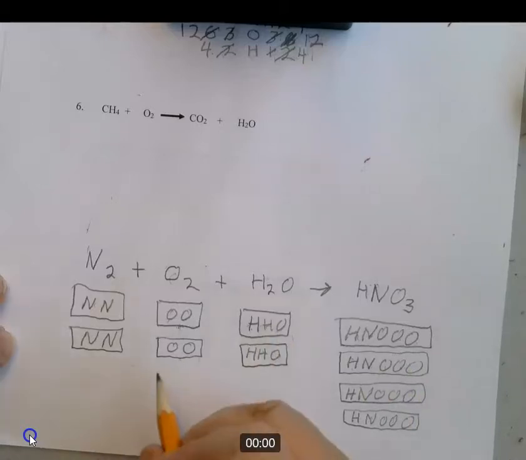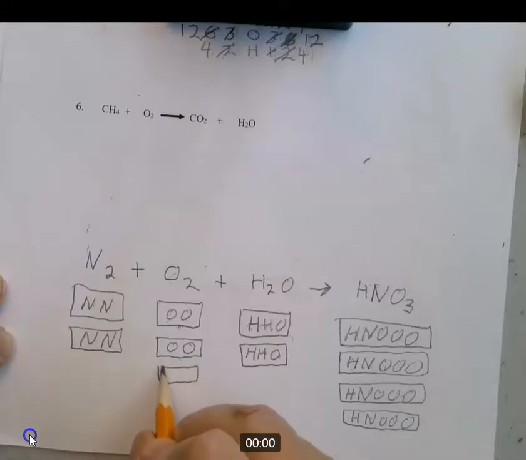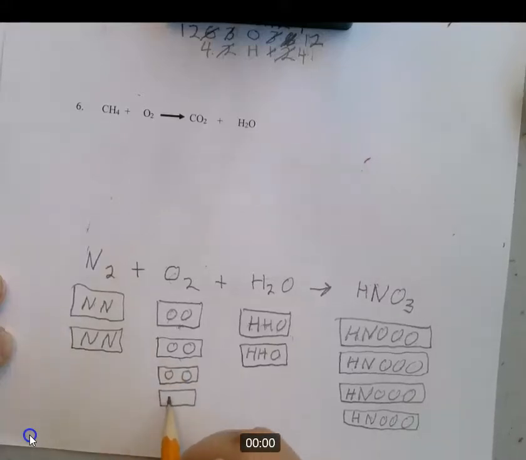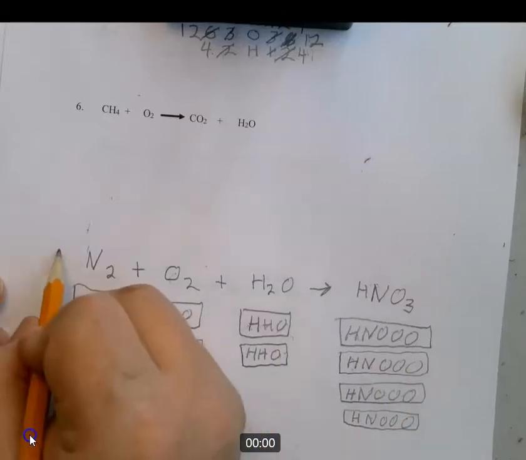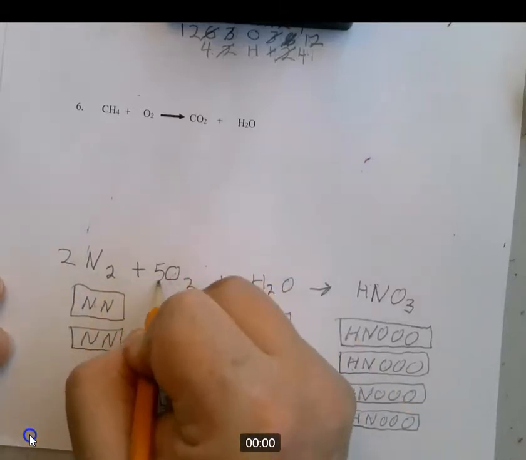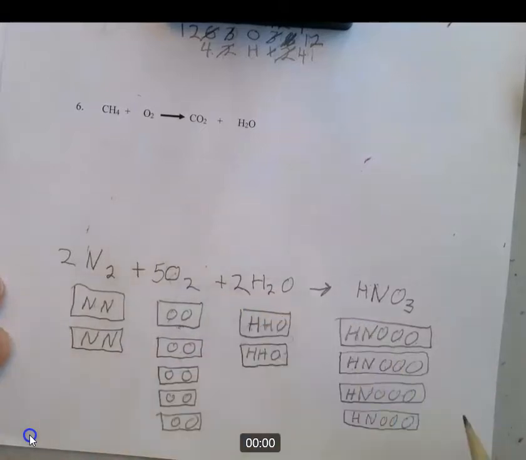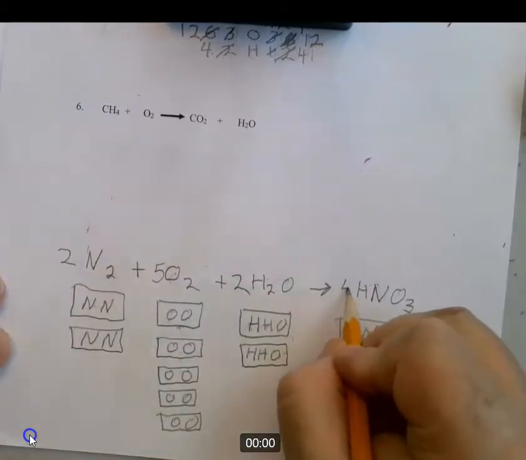So let's add to this, because this doesn't throw anything else out of balance if we just keep adding O's. It keeps the H's and the N's from going out. They don't change, in other words. So let's keep adding these until we have 12 O's. All right, so 2, 4, 6, 8, 10, 11, 12. There's 12 O's on this side, 4 H's on this side, 4 H's on this side, 4 N's, 4 N's. So you got your answer is 2, 5, 2, and 4.